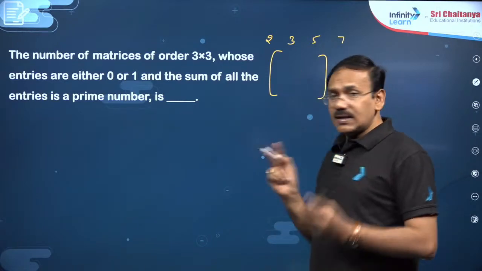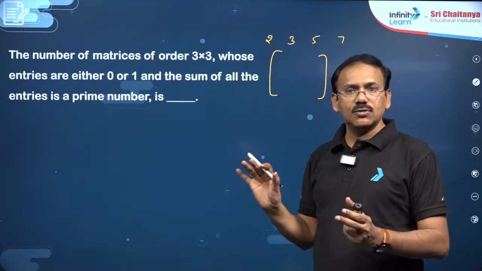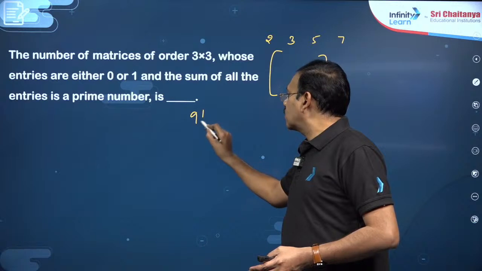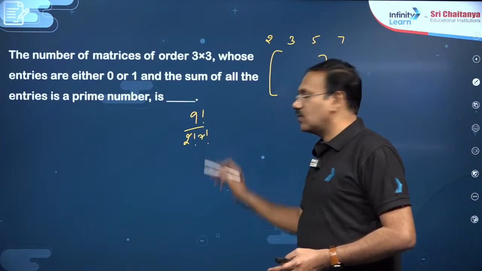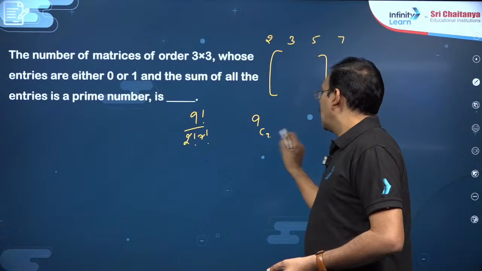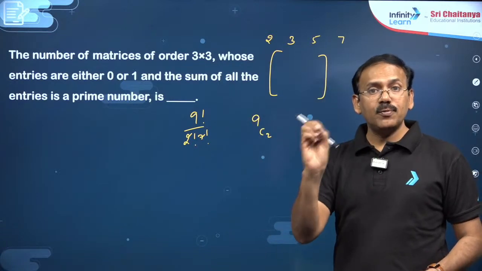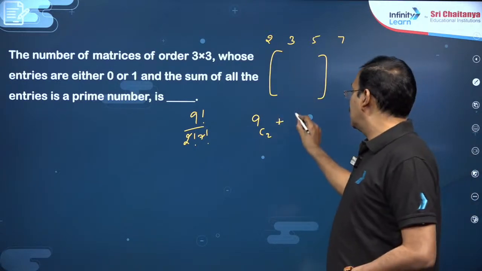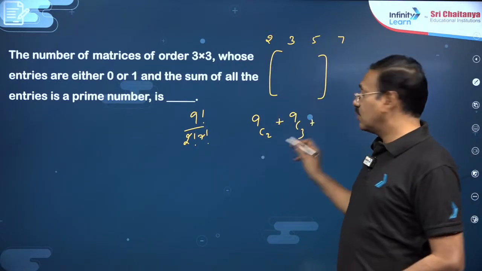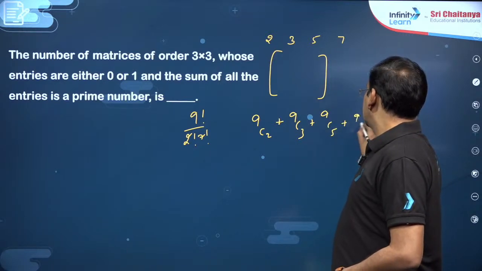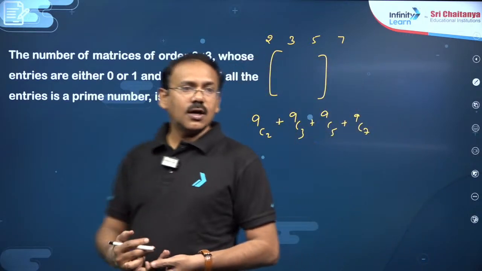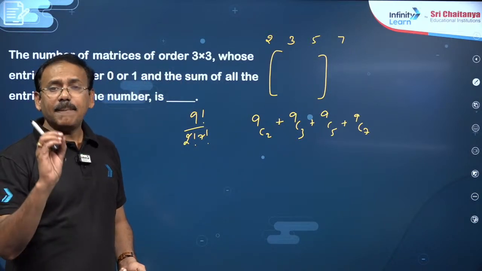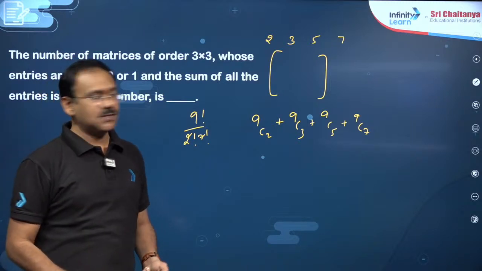Sum 2 means somewhere there must be 2 ones, remaining all zeros. So 7 zeros and 2 ones you can arrange in 9 factorial by 2 factorial into 7 factorial ways, or else I can simply say 9C2. Out of 9 you select 2 places, there you put 2 ones, remaining are all zeros. Similarly, sum 3 means 3 places with 1, which is 9C3 case, and you can take 9C5 and 9C7. This sum will give you the answer for this question. That's it, dear students. Clear? Simple applications of permutations can also be given in matrices, dear students.